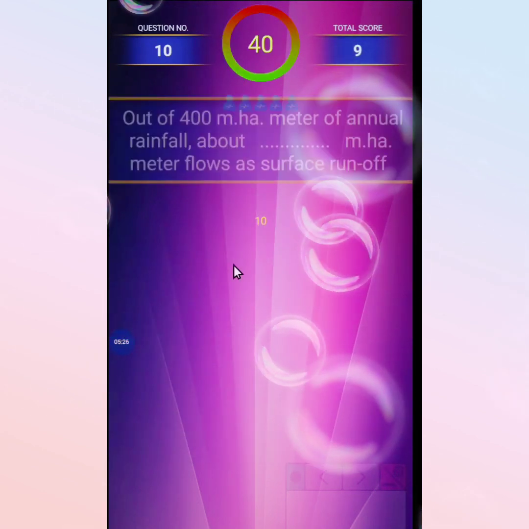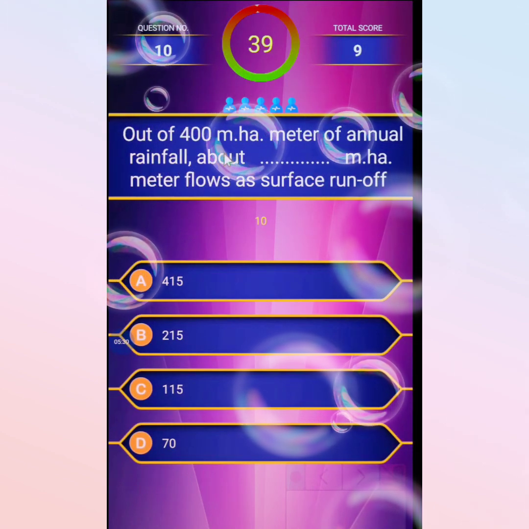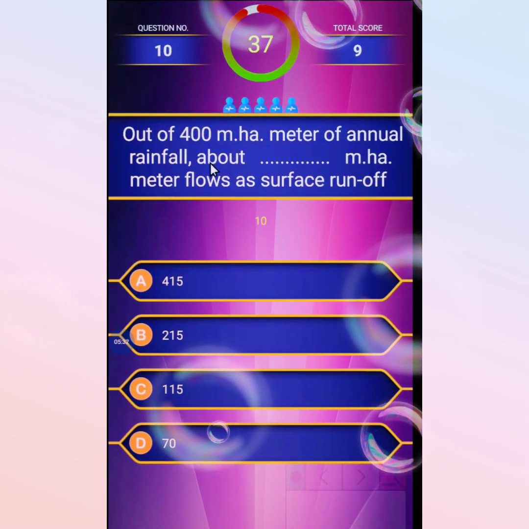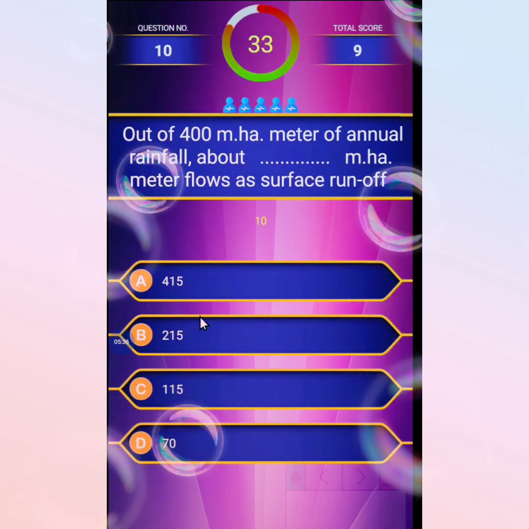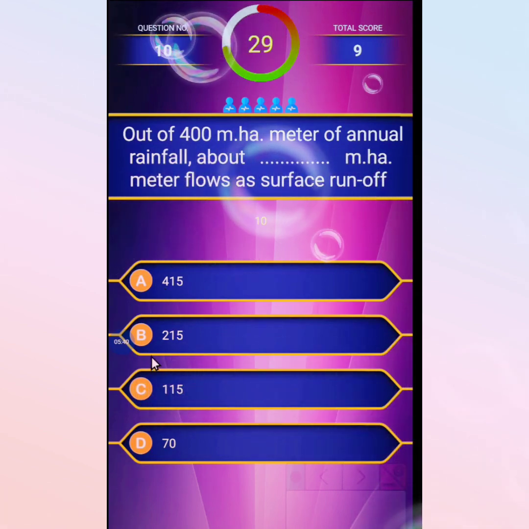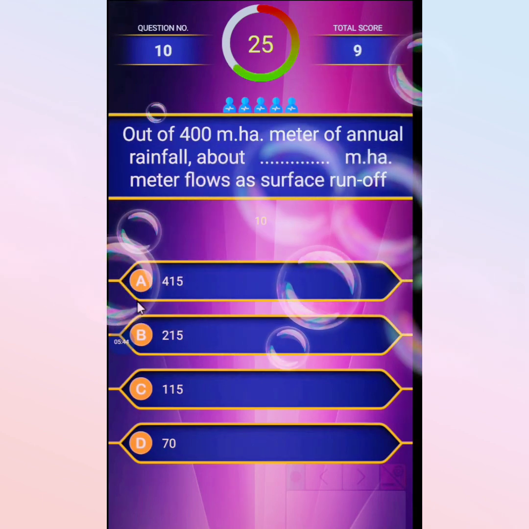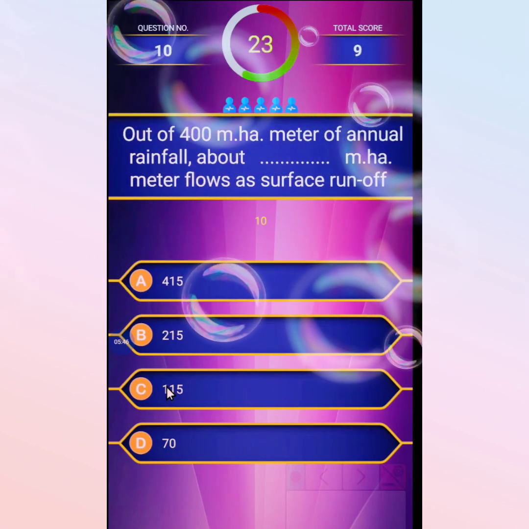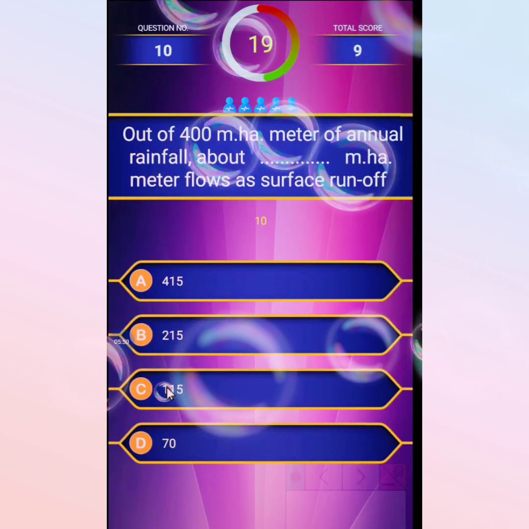Next MCQ: out of 400 million hectare meter of annual rainfall, about dash million hectare meter rainfall flows as surface runoff. Options: 415, 215, 115 and 70. The correct option is 115 million hectare meter flows as surface runoff.